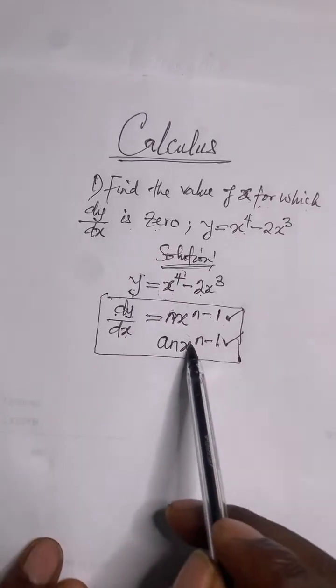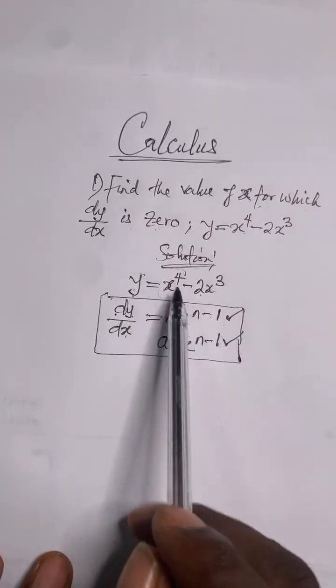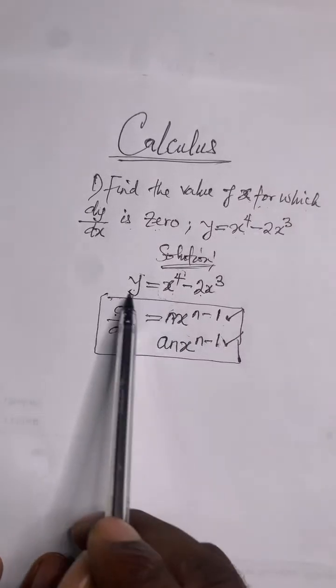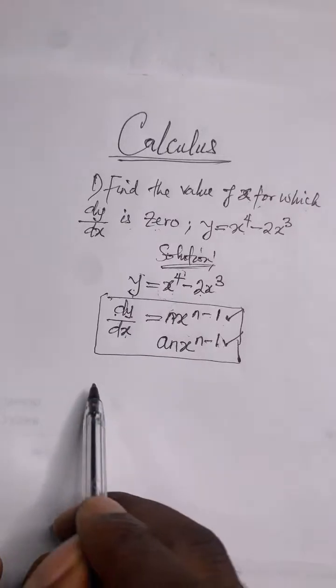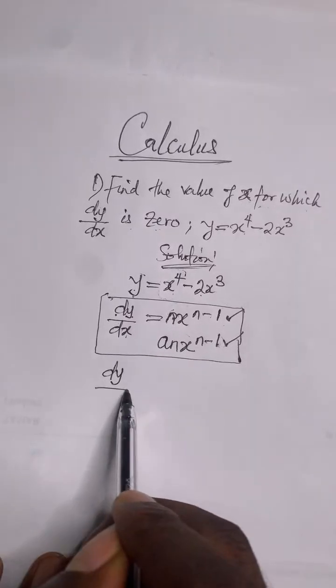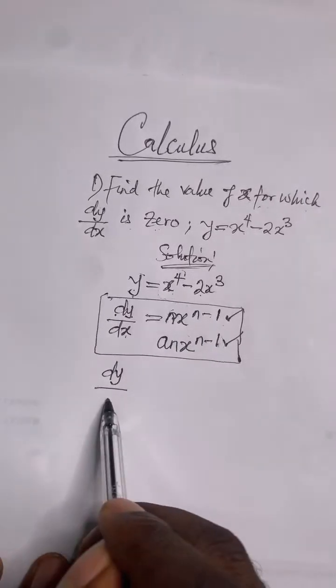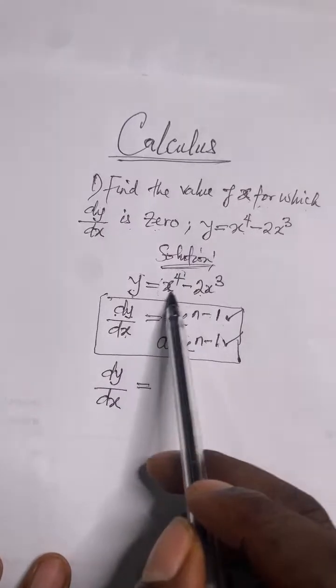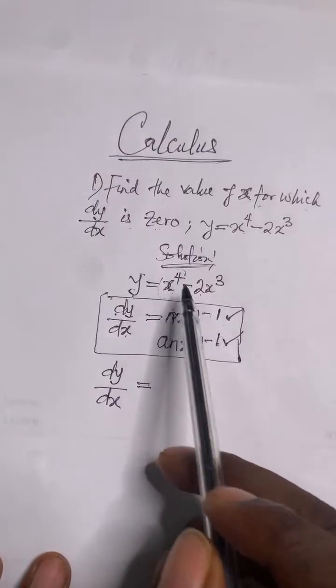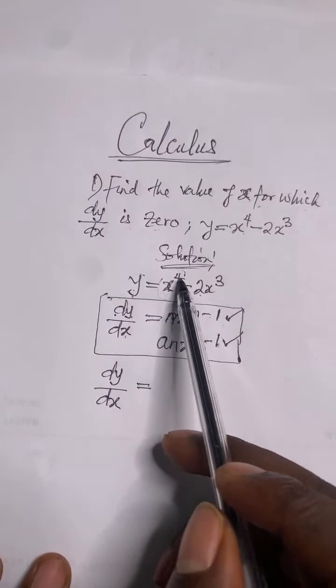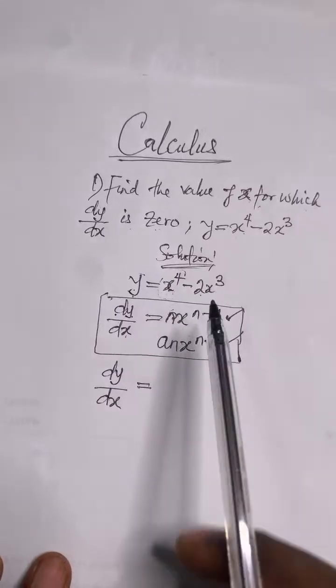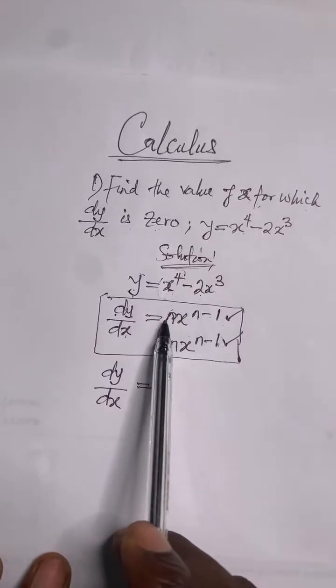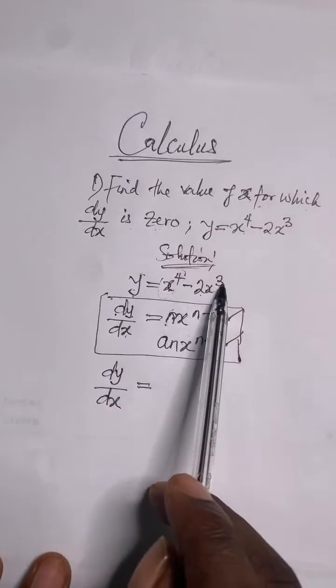Okay, so let's continue. Let's differentiate this one. If you're taking dy over dx, it means you're taking the derivative of this y with respect to this x. That is why you're having the x. I'll take it bit by bit. So how do we differentiate this x raised to the power of 4? I can easily say the answer is 4x raised to the power of 3. But why? Because n, watch, please, n here is representing the powers you're having.